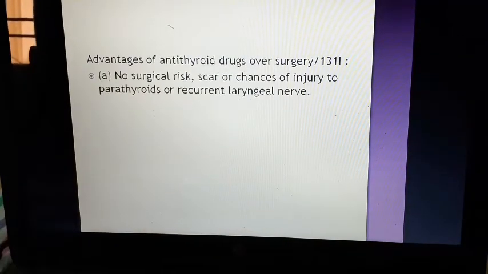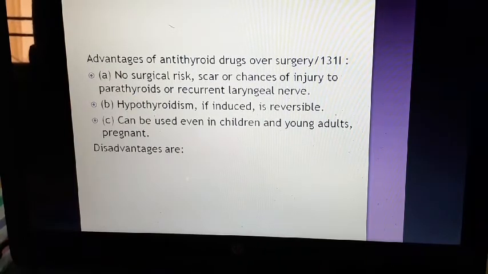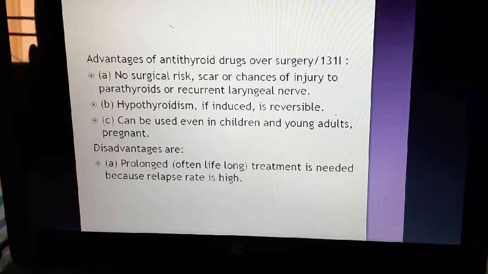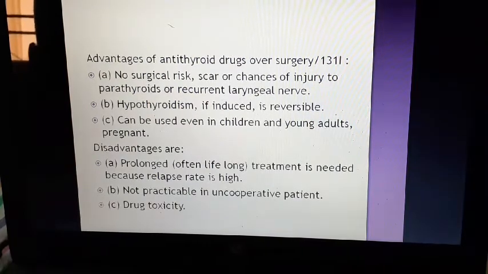So, advantages of antithyroid drugs over surgery: there is no surgical risk, hypothyroidism is reversible, and they can be used in children or young adults also. But the disadvantages are prolonged therapy, and they are non-practicable in uncooperative patients.